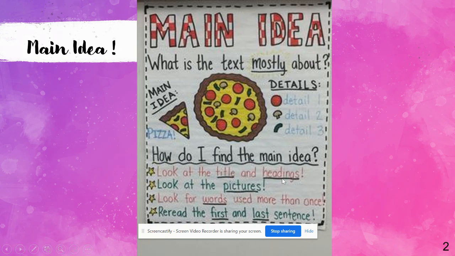So how do I find the main idea? Look at the title and headings, look at the pictures, look for words or phrases used more than once. Sometimes there's a certain phrase used more than once. And then reread the first and last sentence. The first and last sentence typically have the main idea in them. Okay, so these are 4 hints that can help you find the main idea.